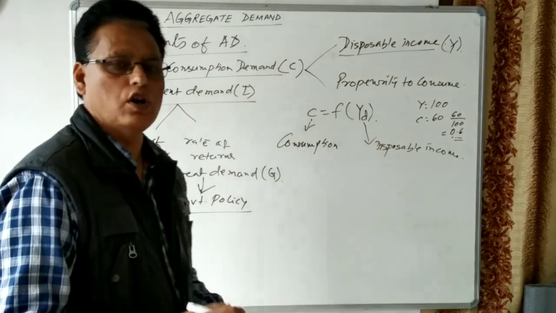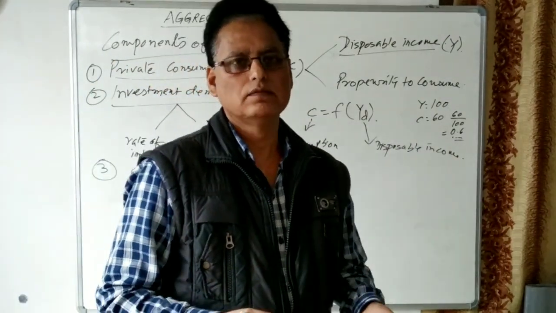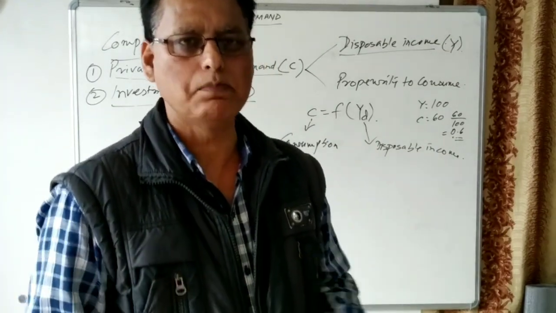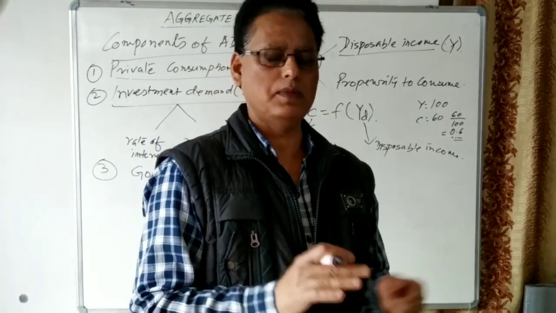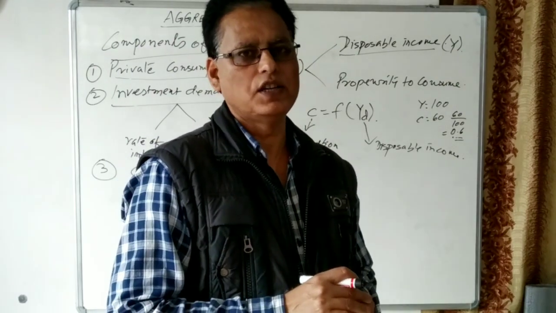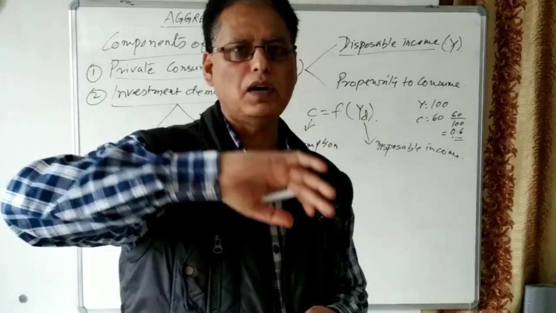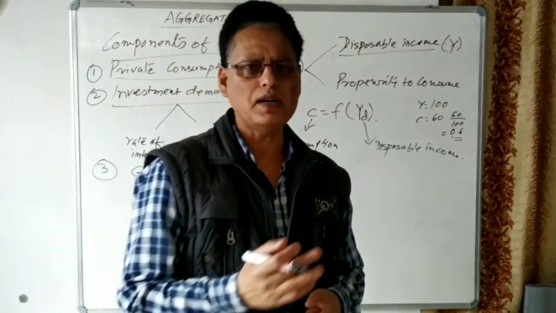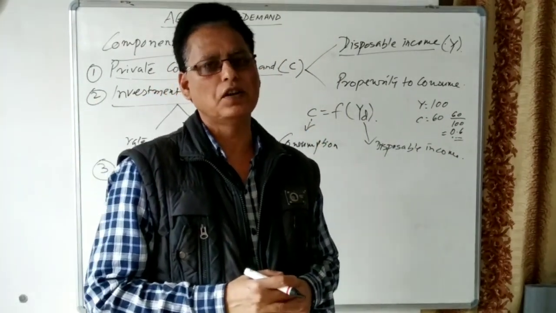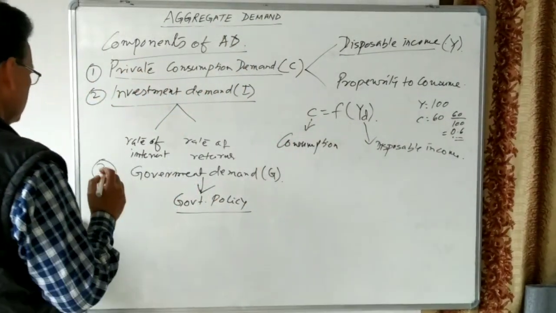If the policy of the government is to make welfare, then more of the expenditure will be made by the government. If the government policy is not to make welfare, then less of the goods will be demanded in the economy. So government expenditure, government demand of goods and services, depends upon the government policy of the country. Let us see what is the fourth component.